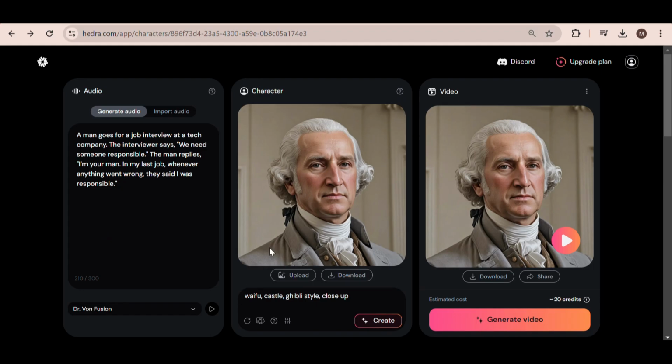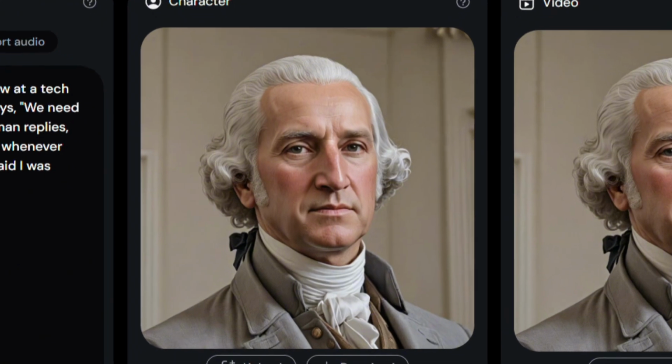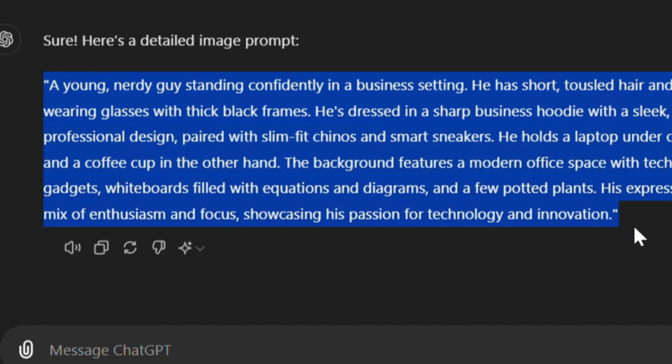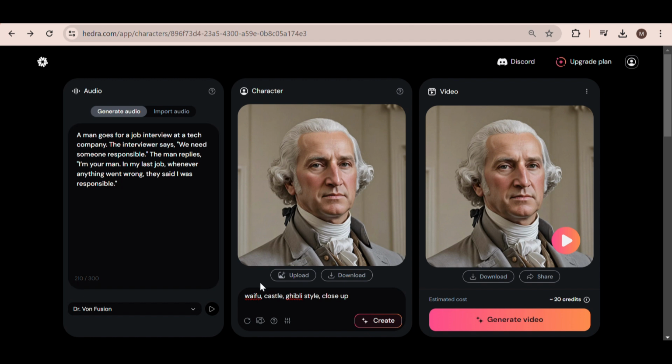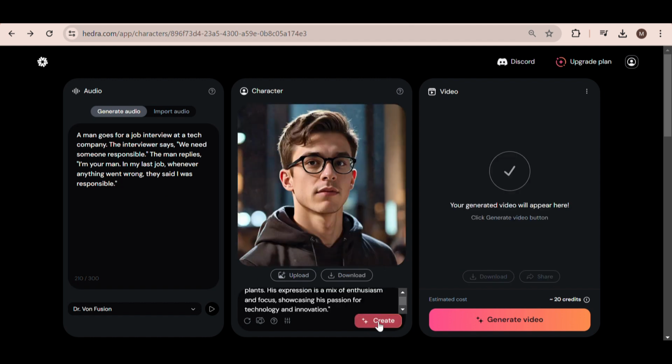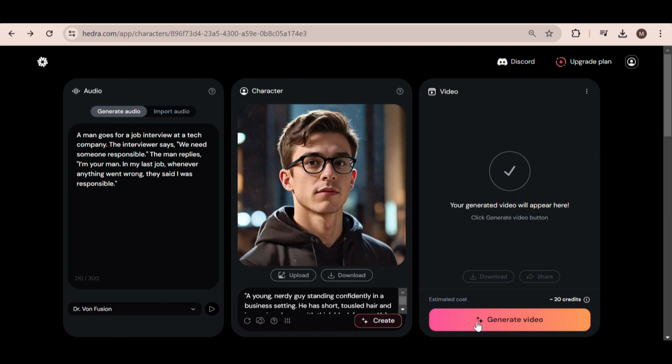Next, we are going to generate a character. You can even upload your own image if you want, but I'm going to generate a brand new image. For this, I asked ChatGPT for a prompt and inserted it into the text box. Next, click on Create. All right, our image is looking good. Now all we need to do is hit Generate Video. This may take a minute or two, so I'm going to fast forward it.